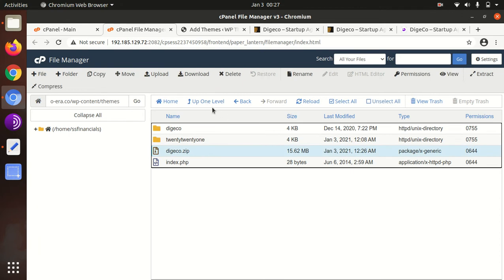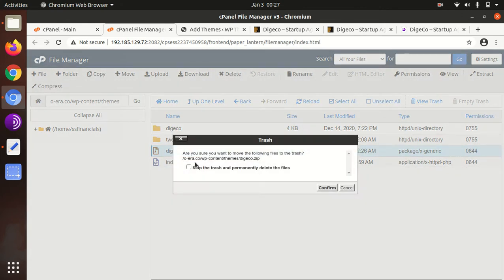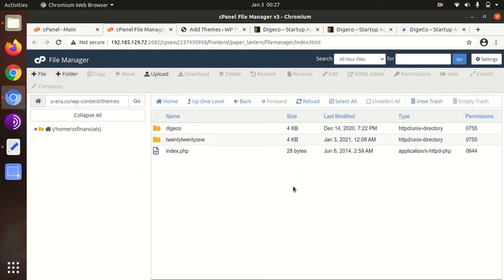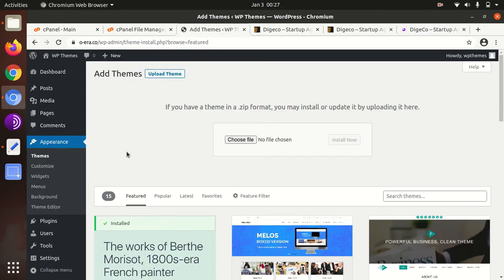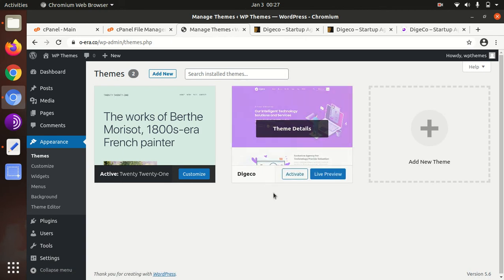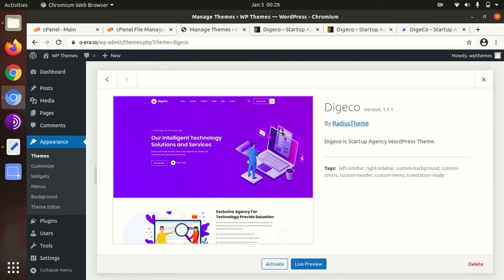Now we can delete the digeco.zip. Come to the WordPress theme section again, and now we have Digeco as another theme option. So here is the detailed Digeco version 1.7.1 by Radius Theme. Digeco is a startup agency WordPress theme. We can activate it now.